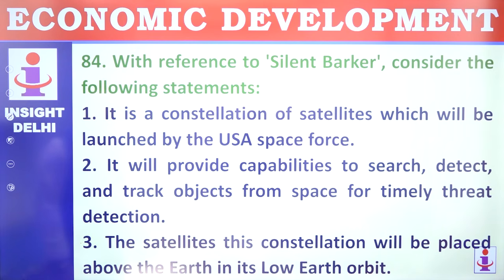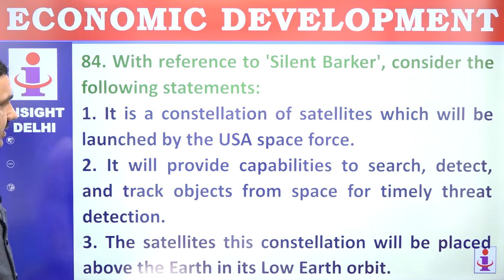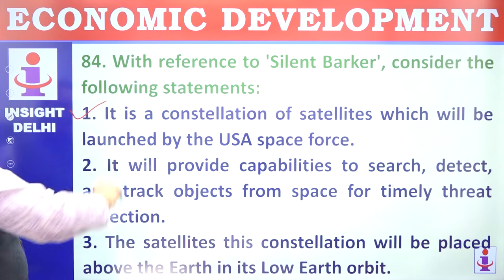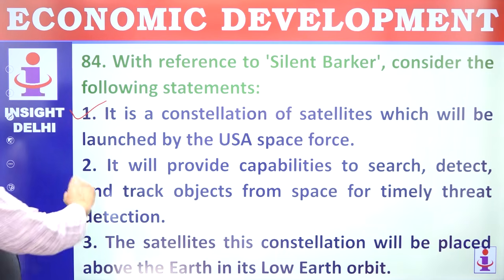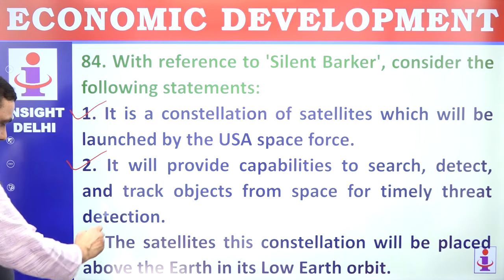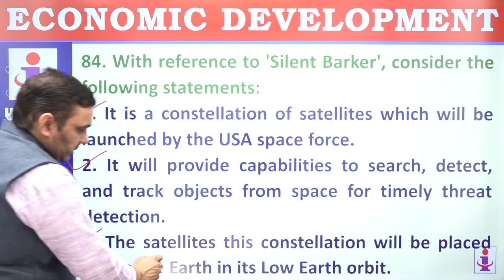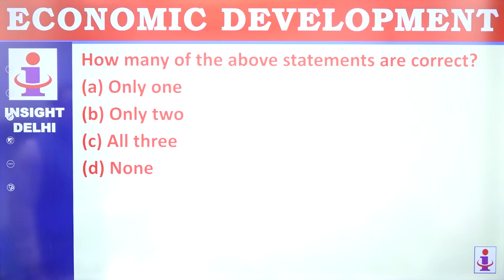With reference to Silent Barker, consider the following statements. It is a constellation of satellites which will be launched by the US Space Force. That's correct. It will provide capabilities to search, detect and track objects from space. Correct. The satellites in this constellation will be placed in geostationary or geosynchronous orbit, not in low Earth orbit. So how many correct? 2.